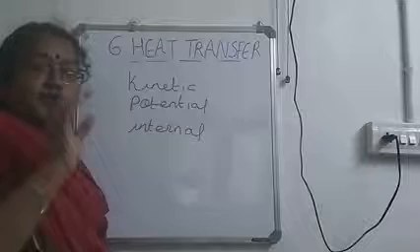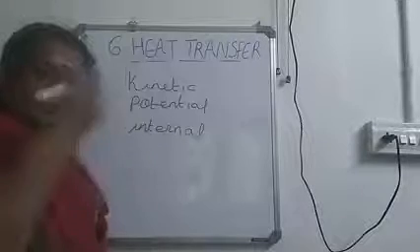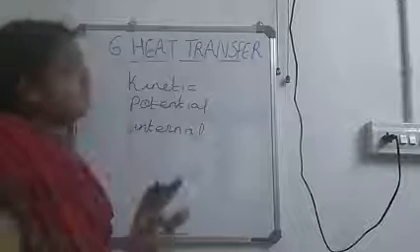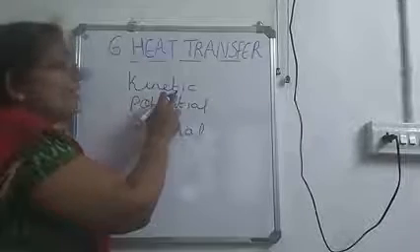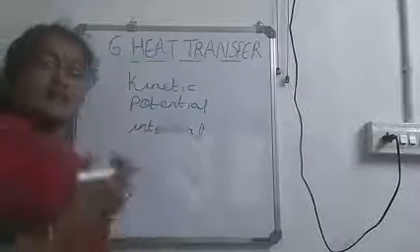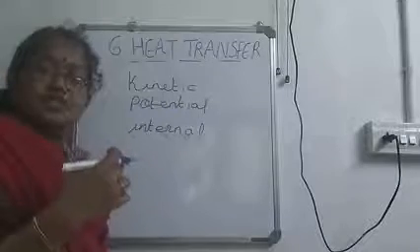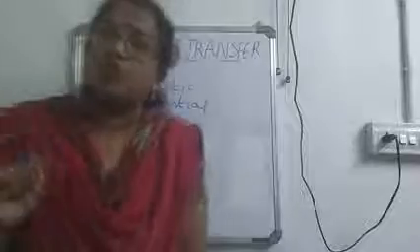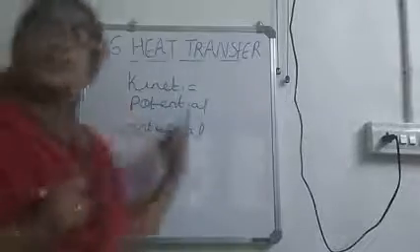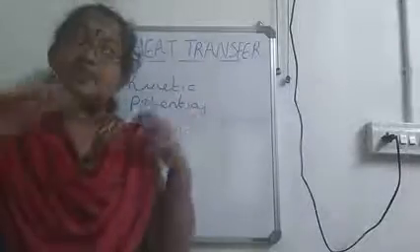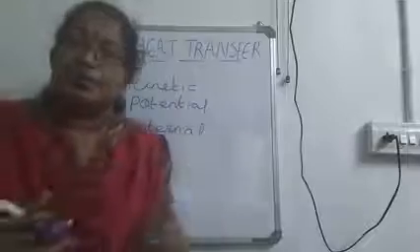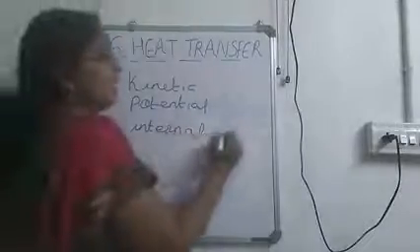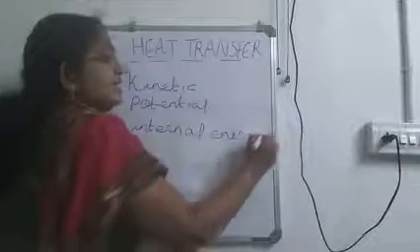Okay. So when you are considering matter, the molecules are always in random motion. Due to this, it possesses kinetic energy, and there is a strong force of attraction between the molecules of matter, and due to this force of attraction, they possess potential energy. And the sum of this kinetic and potential energies possessed by the molecules can be called internal energy.